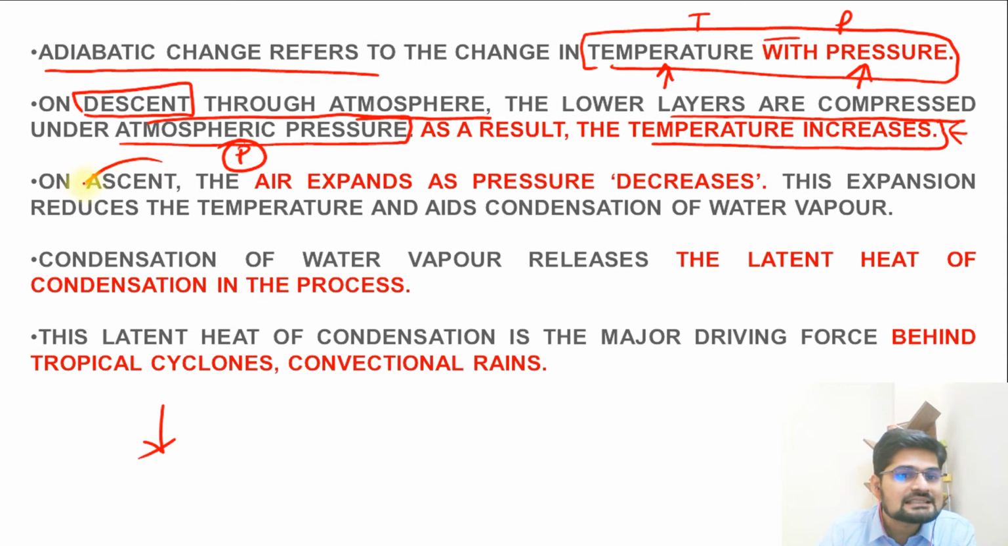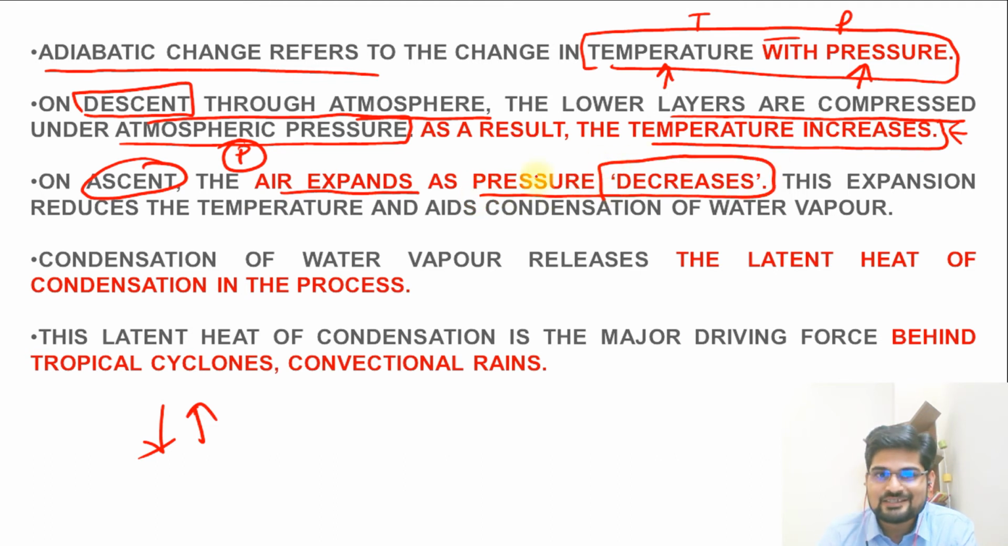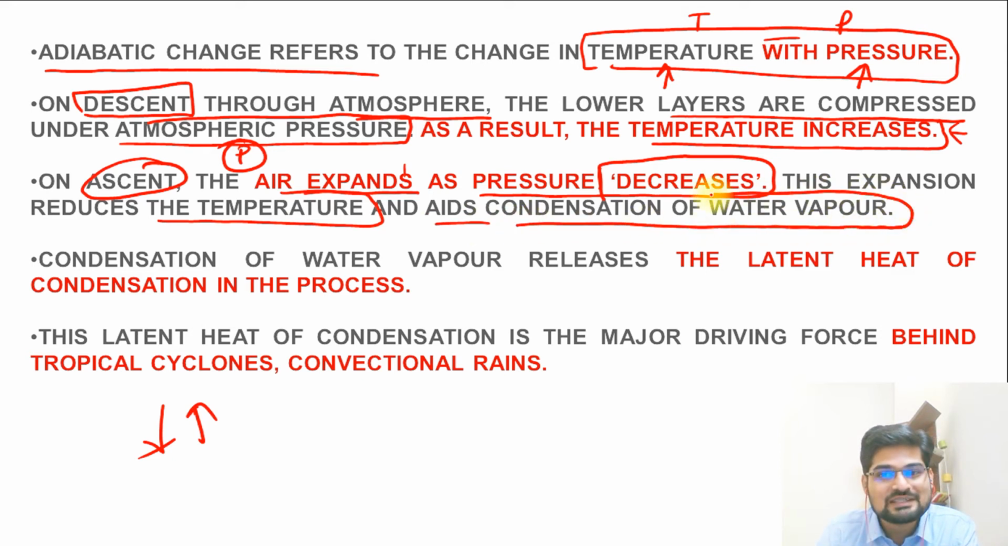Now, on ascent, what happens? If we go up, then what happens? The air expands as pressure decreases with height, right? So air expands, and what will happen automatically? There is an expansion that reduces the temperature, and this aids the condensation of water vapor. Remember cloud formation and water vapor. So this is important here. Condensation of water vapor releases heat.